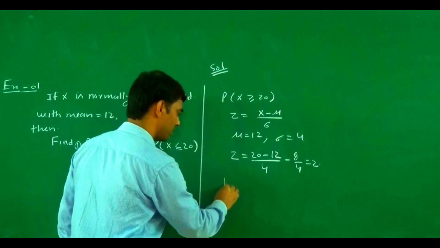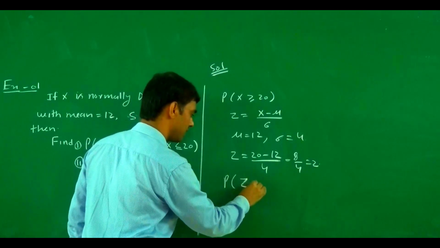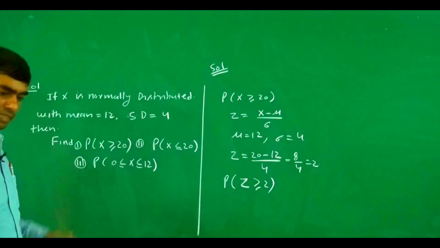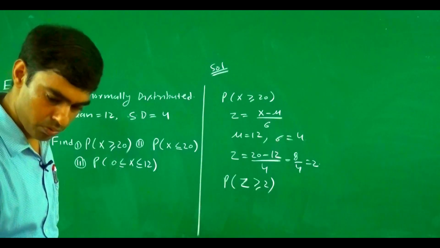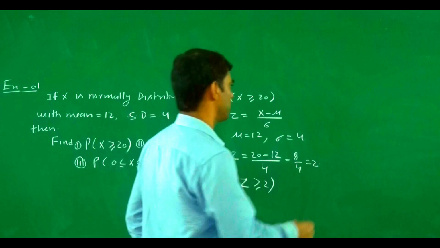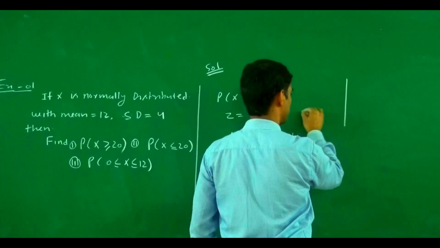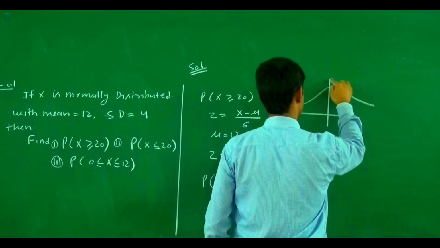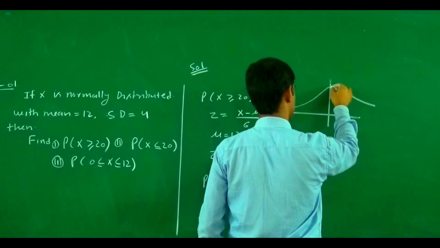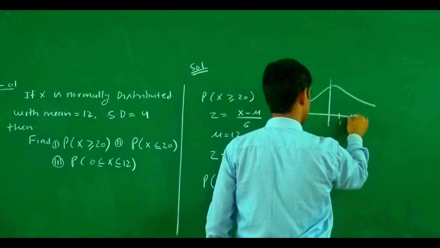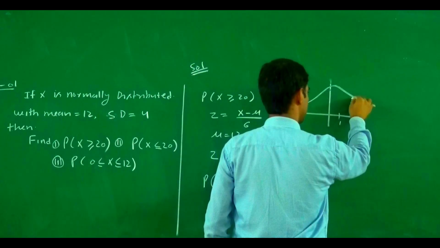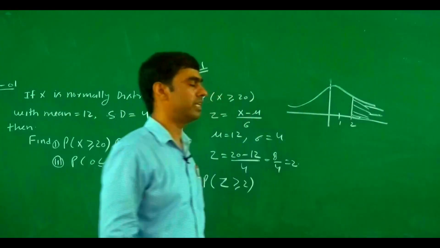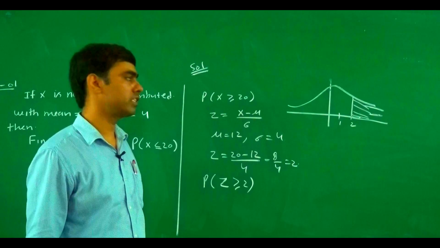So the meaning of this is the probability of z greater than or equal to 2. If we try to visualize it, this is the 50% portion, this is 1, this is 2, and z greater than or equal to 2 is this portion. We try to find the area for this portion. So how do we find the area for this portion?